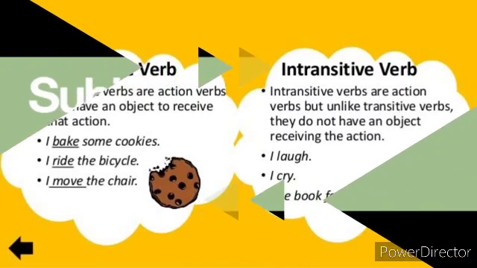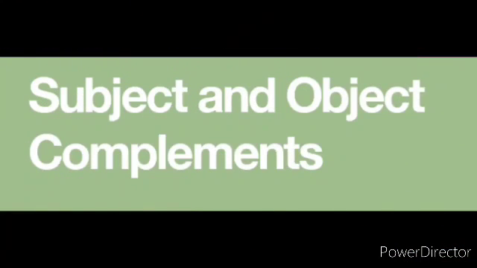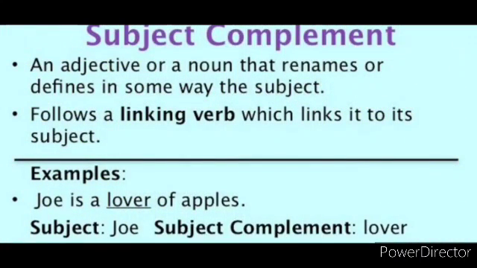Let's move on to the next one, that is subject and object complement. A subject complement is an adjective or a noun that renames or defines in some way the subject. It follows a linking verb which links it to its subject. So look at the example here. Joe is a lover of apple. So Joe is the subject and lover is the subject complement. Here lover is the subject complement that defines and renames the subject Joe. So it is known as a subject complement, children.